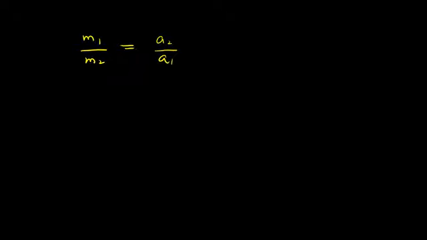So the ratio of masses is inversely proportional to the ratio of accelerations. So for example, if the mass of an object is known, then the mass of other objects can be determined from the acceleration measurement.